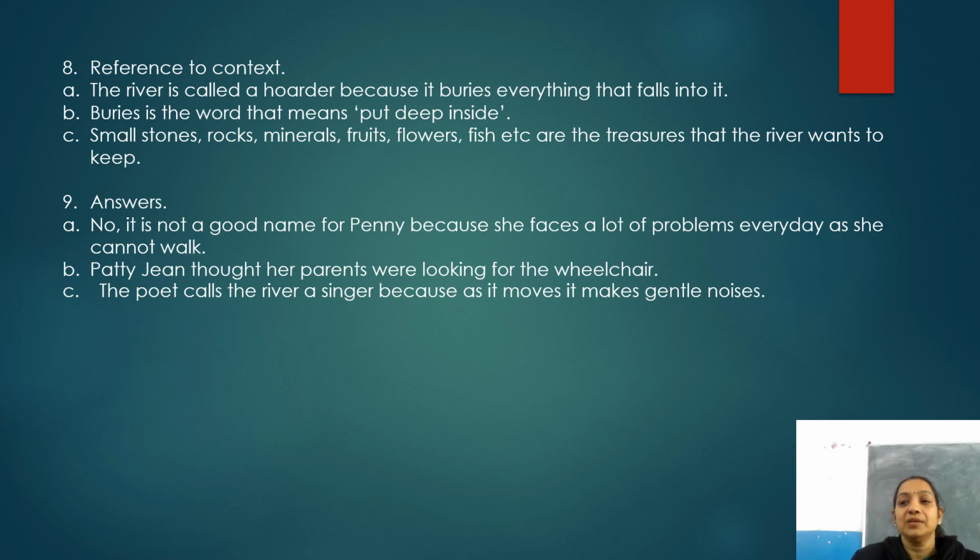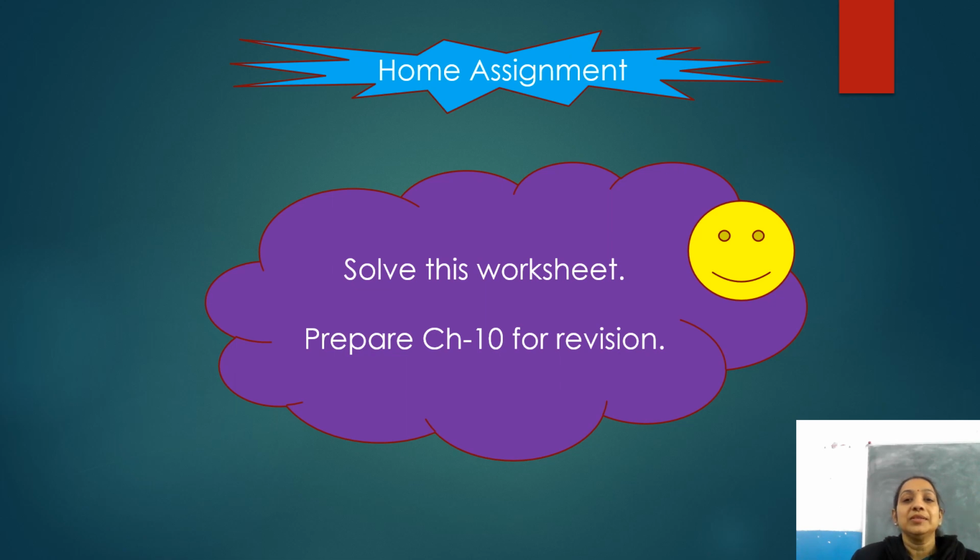Okay. So now children, it's time for your home assignment. In your homework, first of all, obviously you have to solve this worksheet honestly, right? And then afterwards you have to prepare chapter number 10 for revision. Okay? In next video, I'll provide a worksheet related to chapter 10.